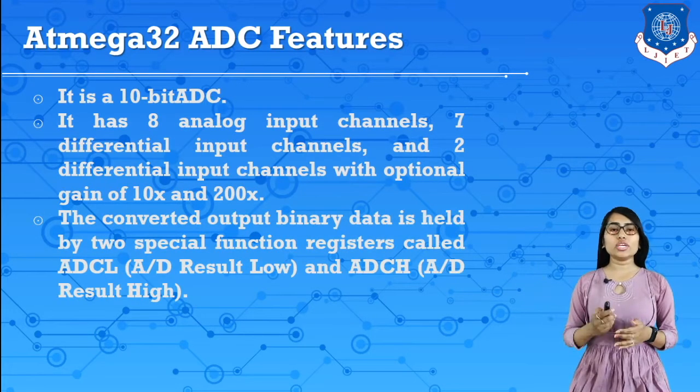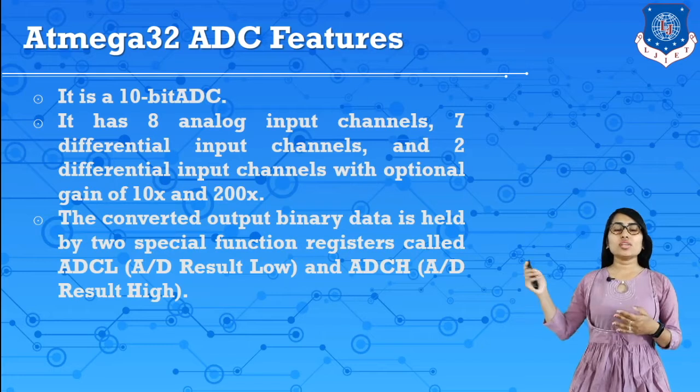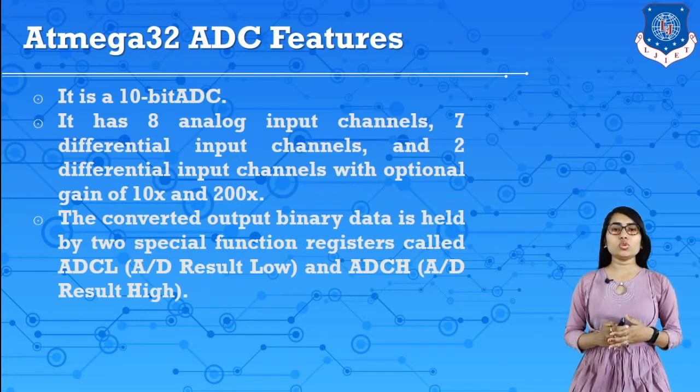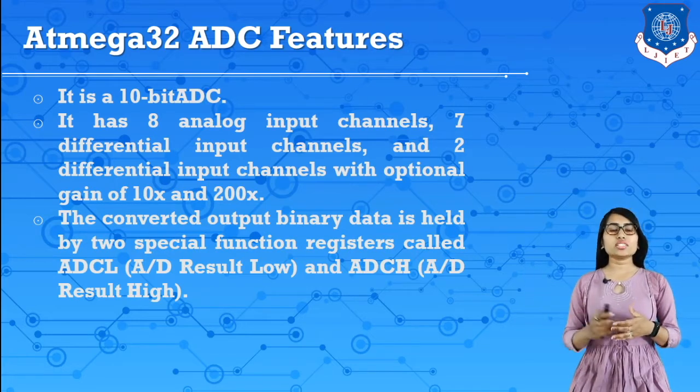ATmega32 also has an inbuilt ADC. So let's discuss the ATmega32 ADC features. This ATmega32 has a 10-bit ADC. It has 8 analog input channels, 7 differential input channels and 2 differential input channels with optional gain of 10 and 200.